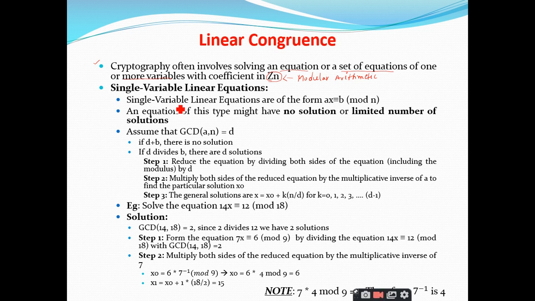But when you consider the coefficient set from Zn, then we talk about the solution for linear congruence. Single-variable linear equations are of the form ax, then this symbol.